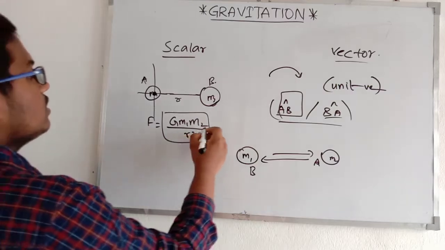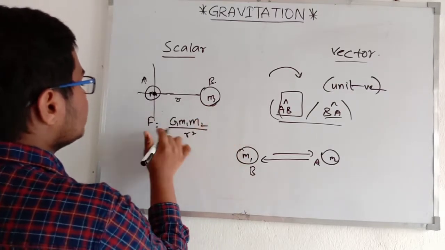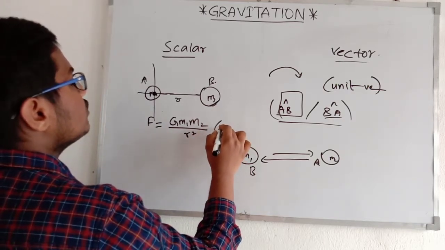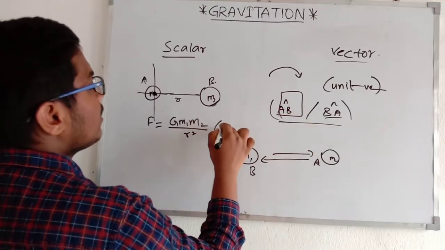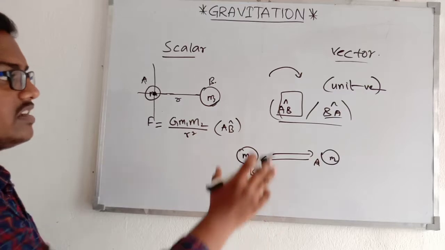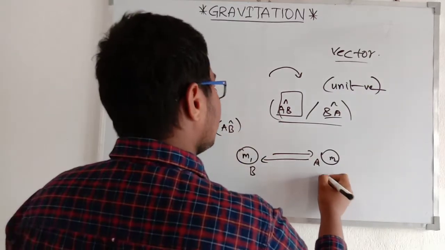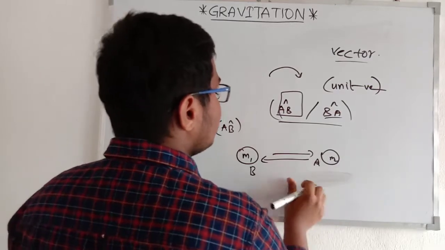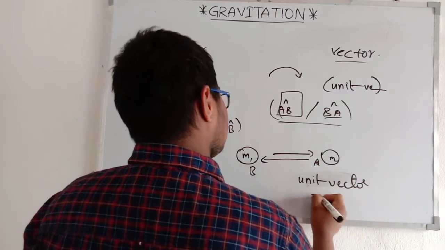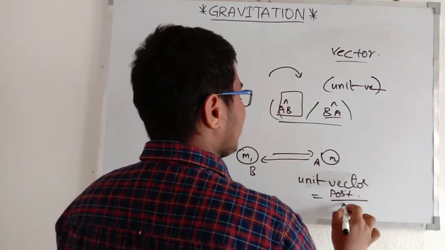So we have G m1 m2 upon r square, and to introduce the unit vector, we simply write the unit vector form as AB cap. AB cap is such a simple representation. We all know that unit vector is equal to position vector upon magnitude.